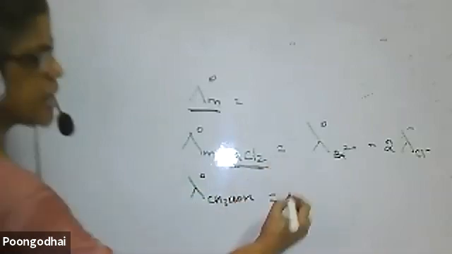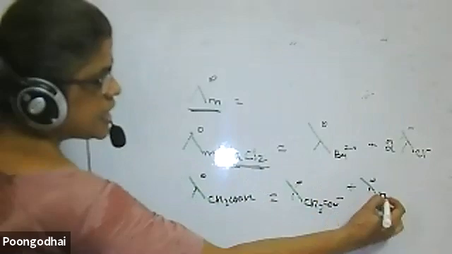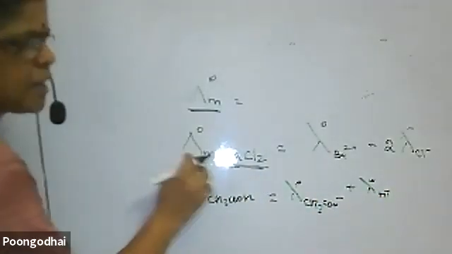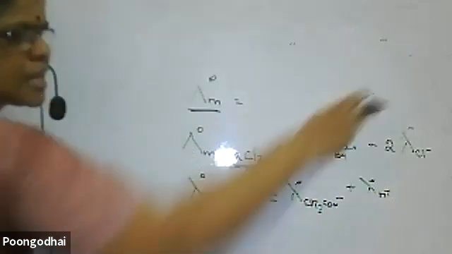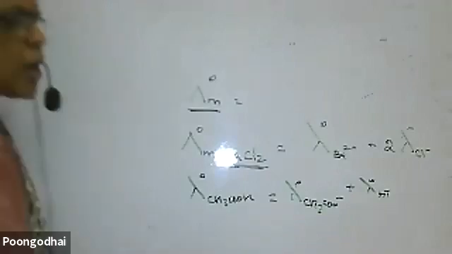So you will write the limiting molar conductivity of CH3COO minus plus the limiting molar conductivity of H plus, and you will find it out. It's not a big thing. But this is the way, that is the thing you have to convey. If a number of ions are there, the corresponding number of concentrations have to be calculated. This is the limiting molar conductivity they will give.